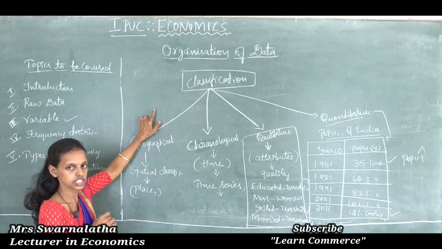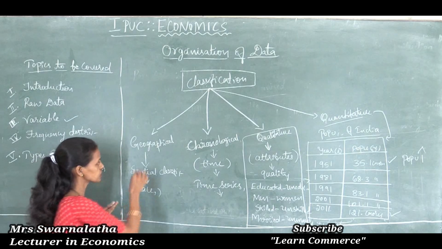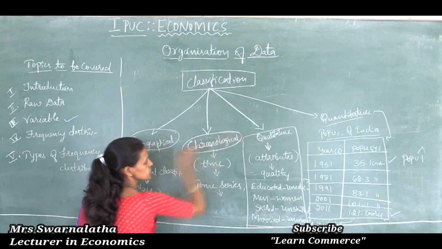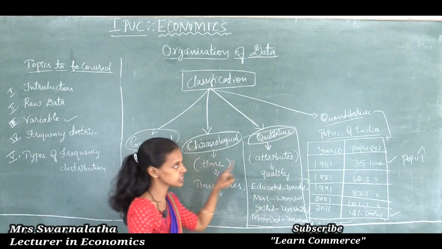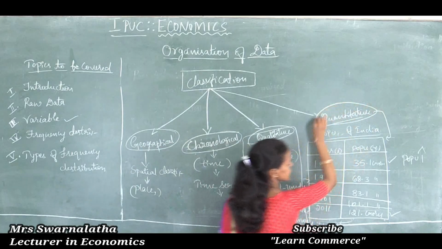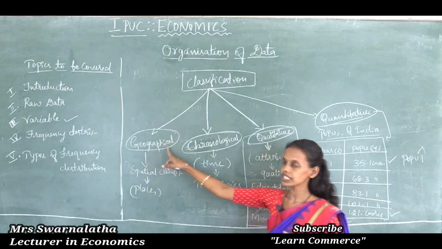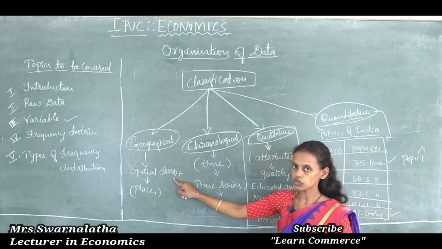So there are basically four main classifications of data. One is geographical classification, second one is chronological classification, third one is qualitative classification, and fourth one is quantitative classification. Geographical classification is nothing but classification of data on the basis of geographical location.